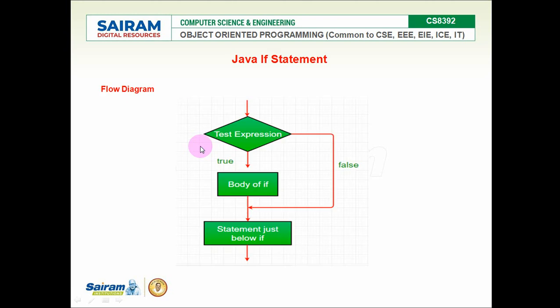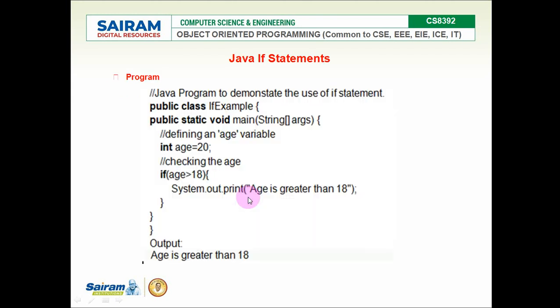Next is the flow diagram of the if statement. We are testing the condition. Some condition can be given inside there. If the condition evaluates boolean true or boolean false, based on that the block is going to be executed. In simple if, if the condition is true, this block will be executed. If the condition fails, the next statement after the if block will be executed. That is the flow. As in the example we already saw, if the age is greater than 18, this block will be executed. Otherwise the next statement after the if block will start executing.